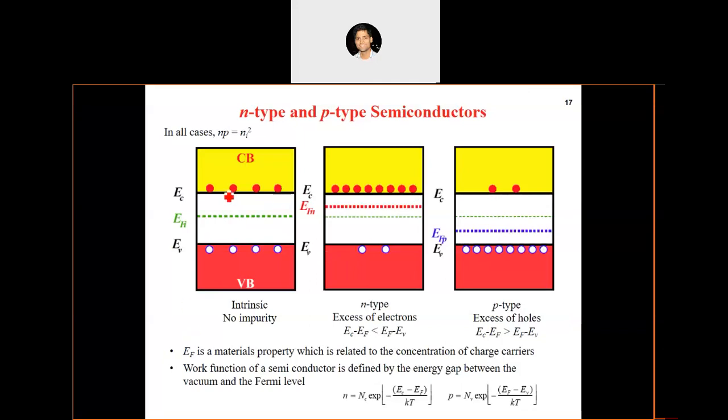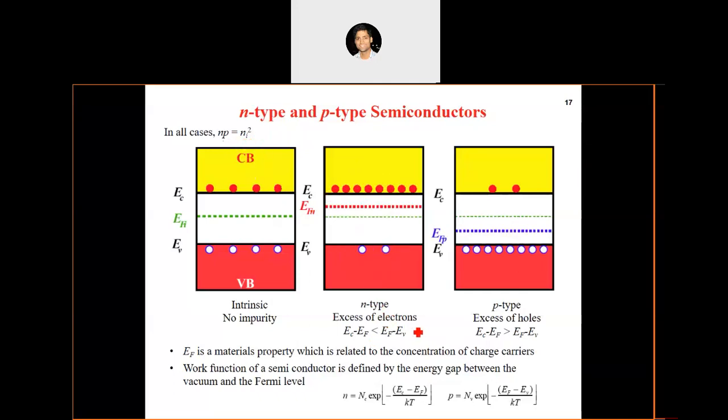So in an n-type semiconductor, the concentration of electrons is higher than the concentration of holes. In an intrinsic semiconductor, the number of holes is equal to the number of electrons. Now, when we have an n-type semiconductor, the concentration of electrons is higher than the concentration of holes. And if we want this kind of scenario, where the concentration of holes is smaller than the concentration of electrons, in those cases also the mass action law will be followed, right?